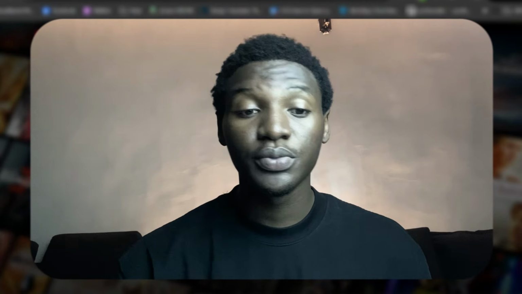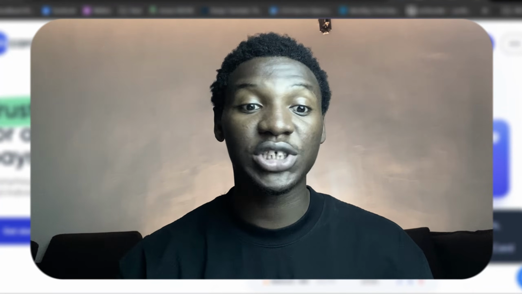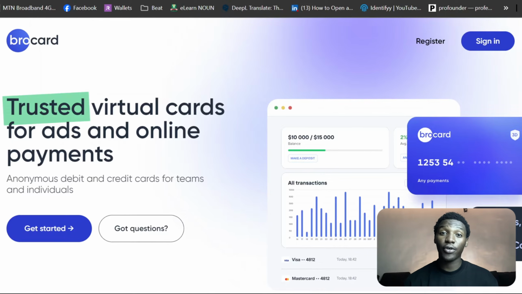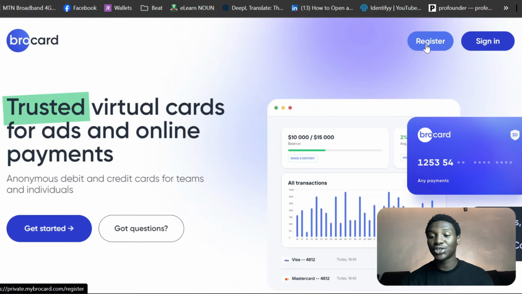So I'm going to go through this virtual card service provider, which is mybrocard.com. I'm going to show you exactly how you can get your virtual card and how you can set this up. And I'm going to make a few payments online so you can see that these virtual cards are very practical. They actually do what they are intended for. So that is why I'm creating this video, just so I can show you guys exactly how to use this service. I'm going to go ahead and show you how to register.